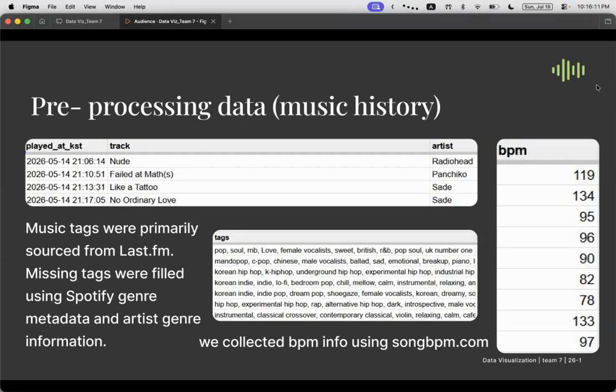In addition, we included the BPM data from Song BPM, as we believe it could be useful for further analysis and visualizations. Using the collected and pre-processed data, we created several visualizations to explore the relationships between time, emotion, and music information.